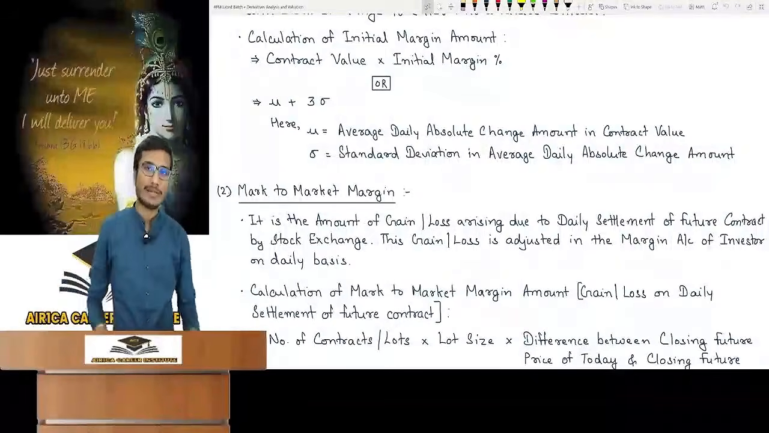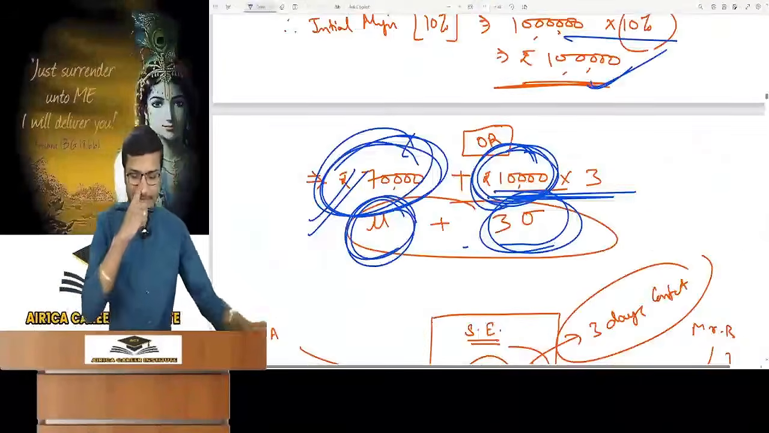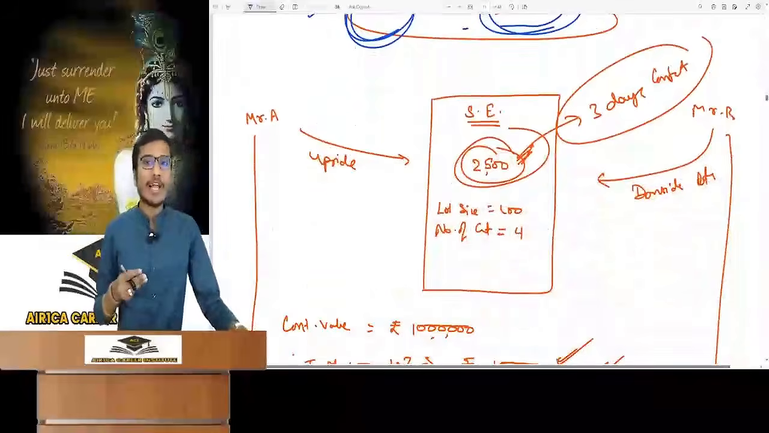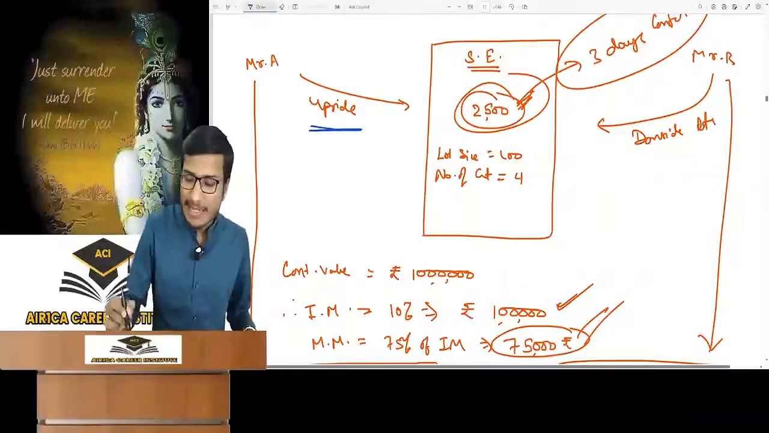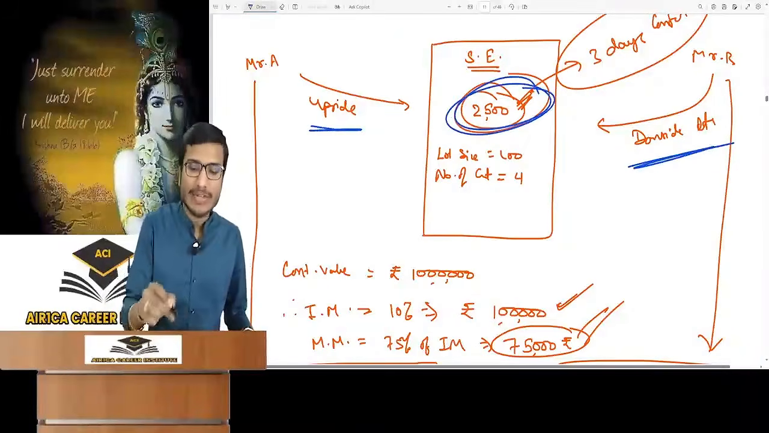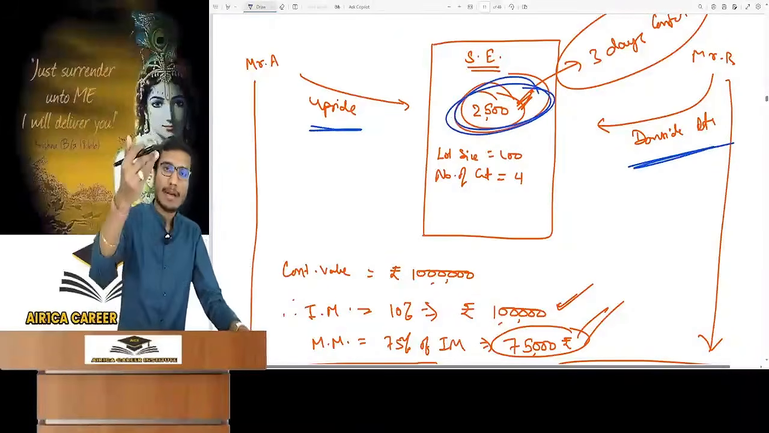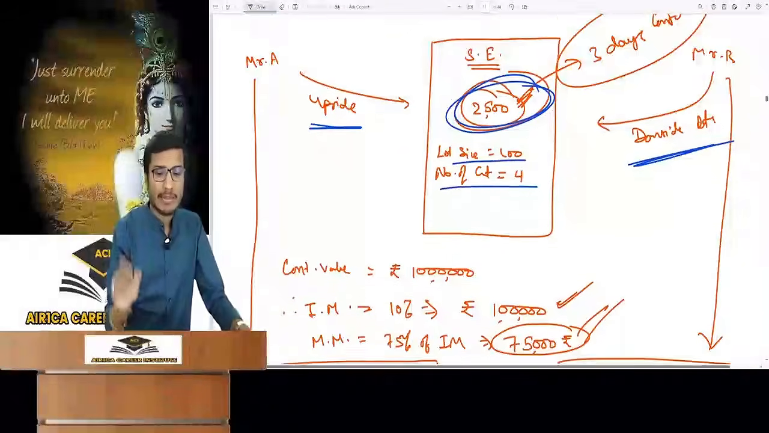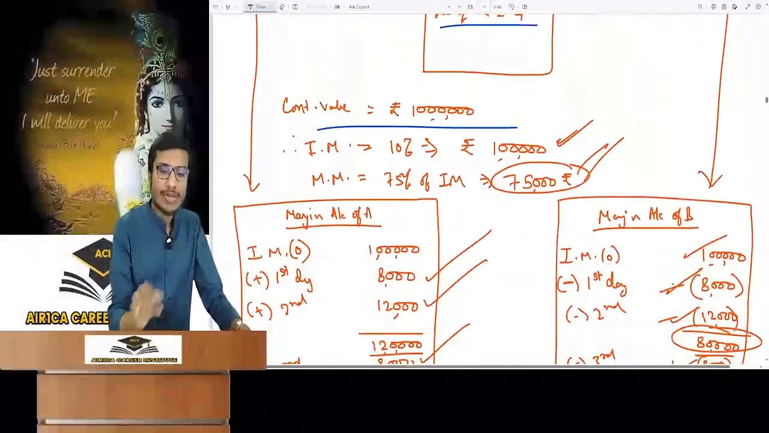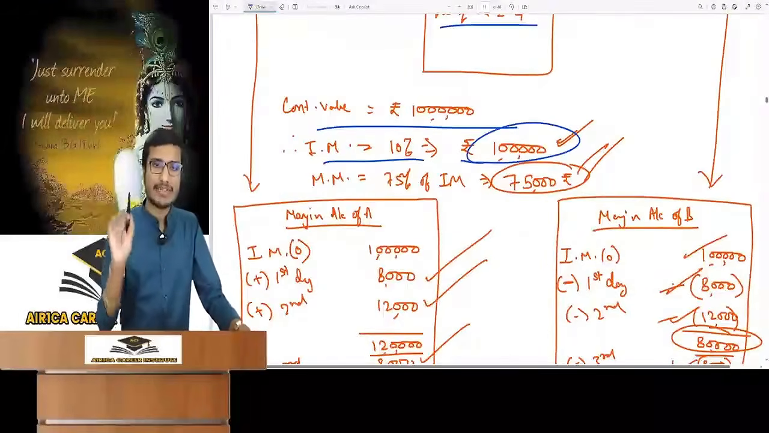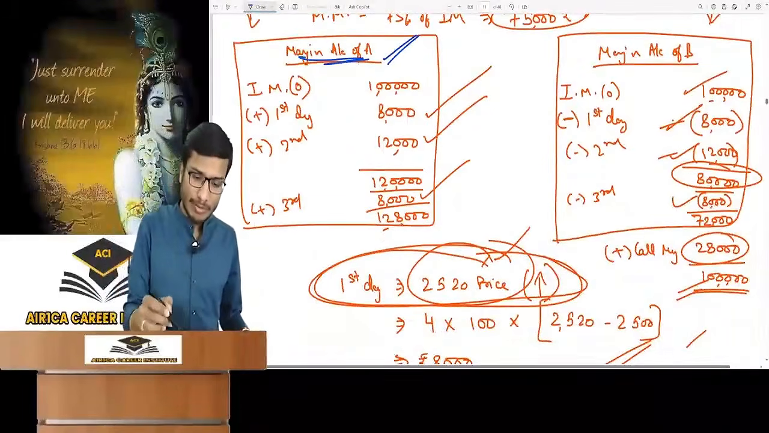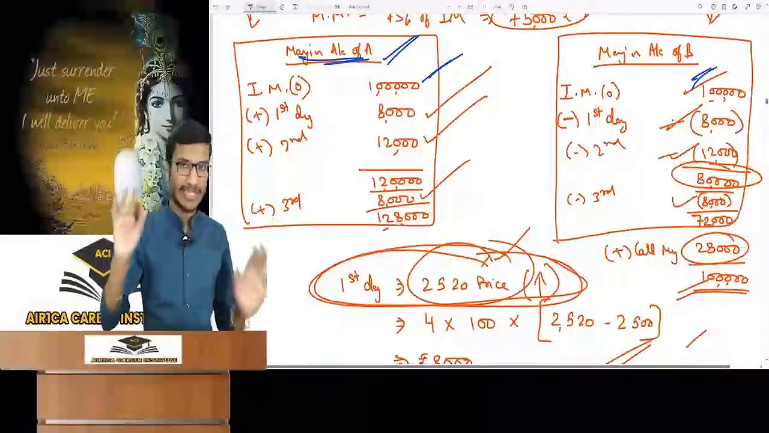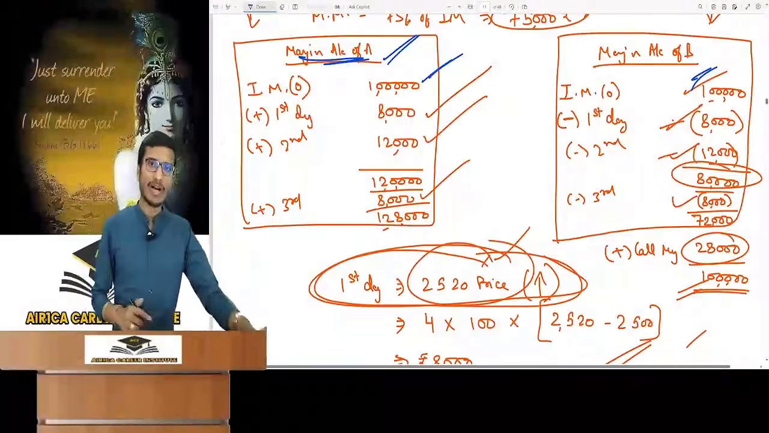Now let's understand mark to market margin a bit, right? Do you know daily settlement means that any party can leave the contract anytime. Mr. A has contracted for upside betting and Mr. B for downside betting at rupees 2,500. Lot size is 100, contracts is 4, contract value 10 lakh, initial margin 10%, 1 lakh. This is the data given to you. So Mr. A opened the margin account and deposited 1 lakh. Mr. B was asked the same. What happened next?